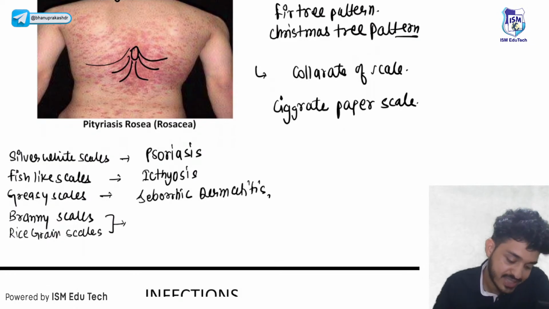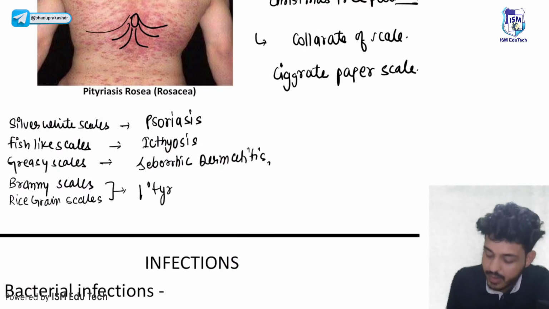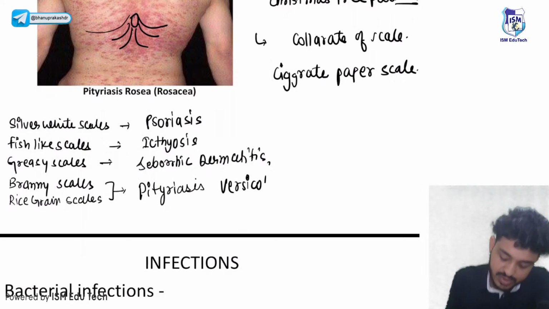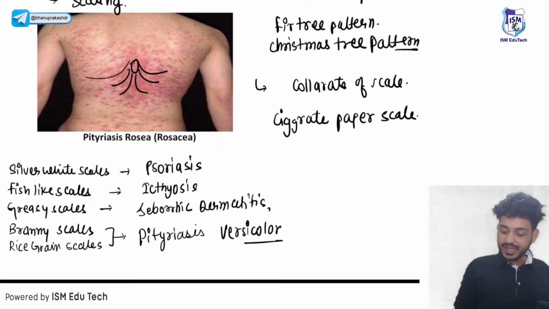Branny scale or rice grain scales are seen in Pityriasis versicolor. Very good. So the meaning of pityriasis is scaling. Are we clear till now?